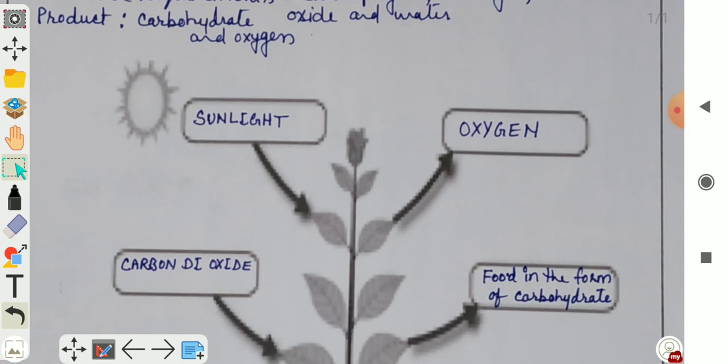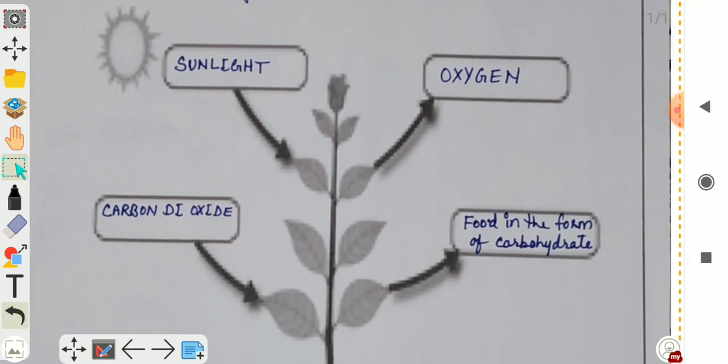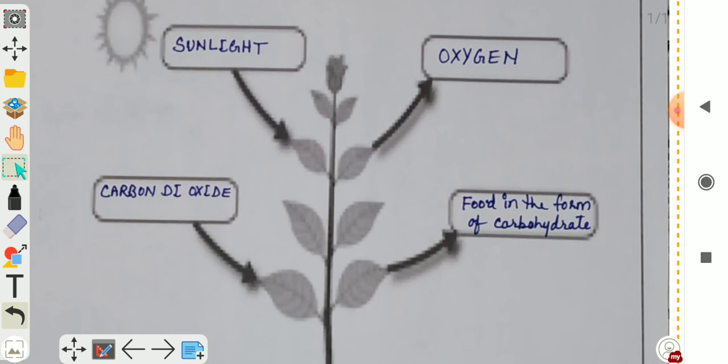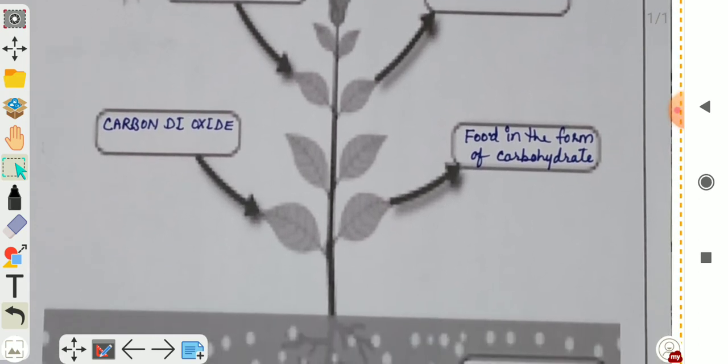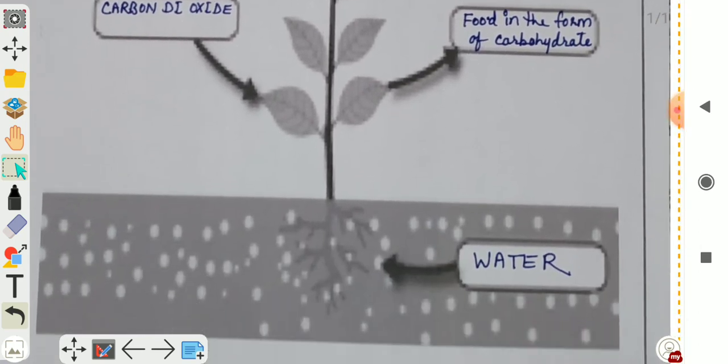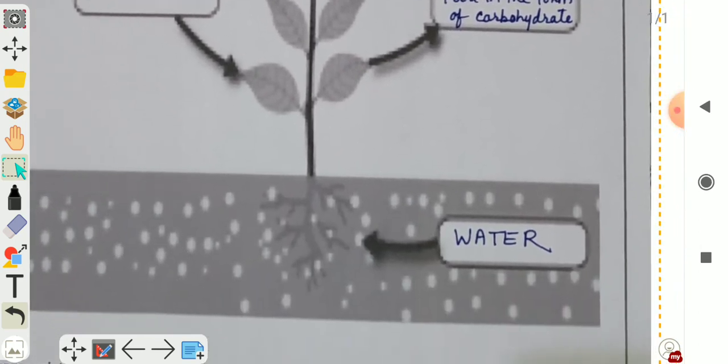In the first box you have to write sunlight. Second, plants need carbon dioxide, and chlorophyll present in the green leaves of the plant. And what is the product of photosynthesis? Oxygen and food in the form of carbohydrate or glucose. And in the last box you have to write water or minerals, which are needed for photosynthesis.